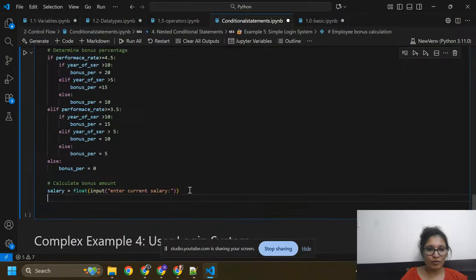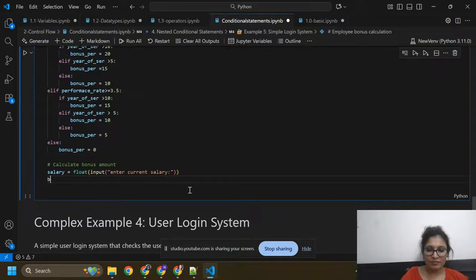And here I am going to calculate the bonus amount. Bonus amount equals to salary multiplied by bonus percentage, and bonus percentage is divided by 100.